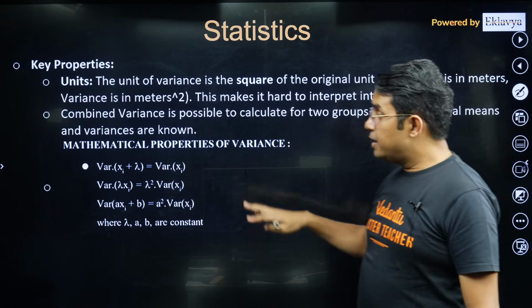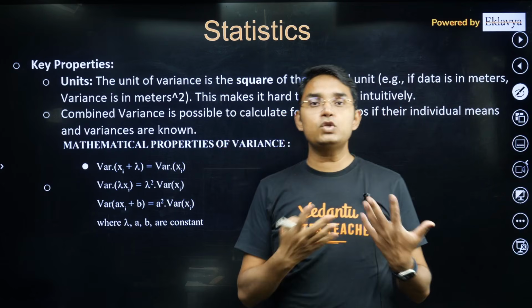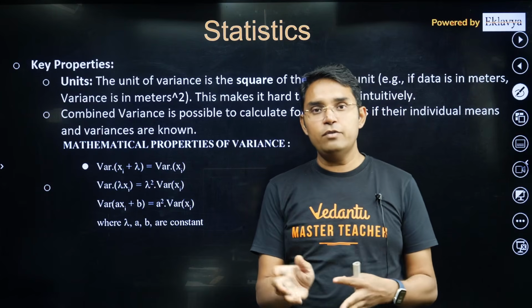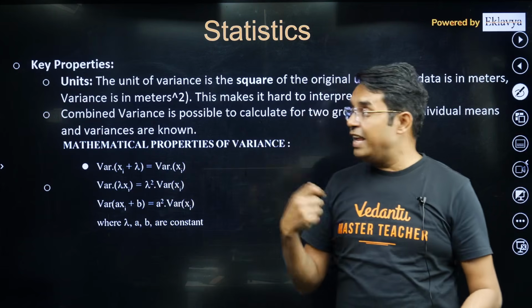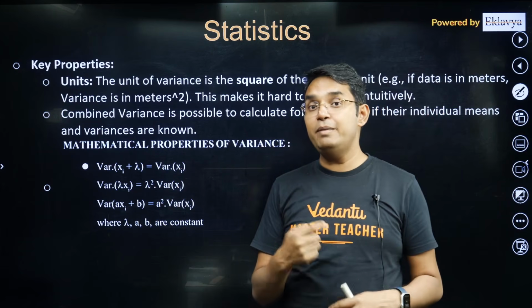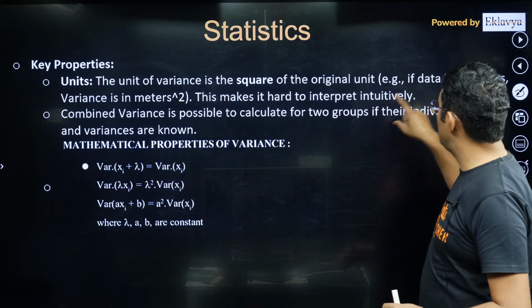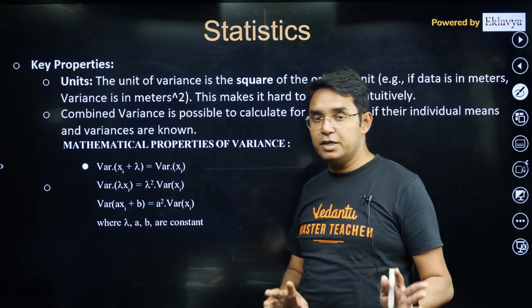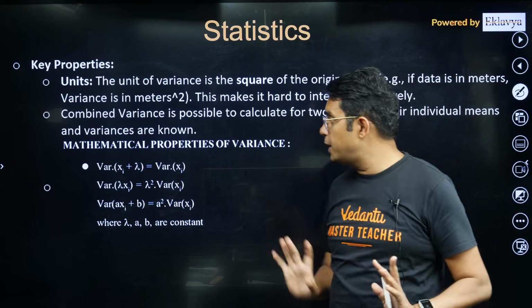Now, regarding this variance, a few things, because in variance we are doing the squaring. Suppose you are finding the variance of, let's say, some readings for a certain length. So variance will not be in meter, it will be in meter square. So that is one thing. The unit of variance is the square of the original unit of the data. If it is in meter, then variance will be in meter square. So don't get confused. You have to do something so that you bring it down to meter only.